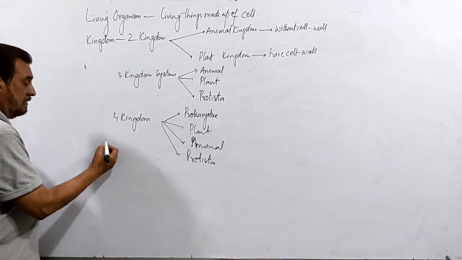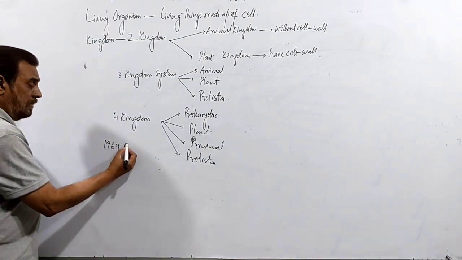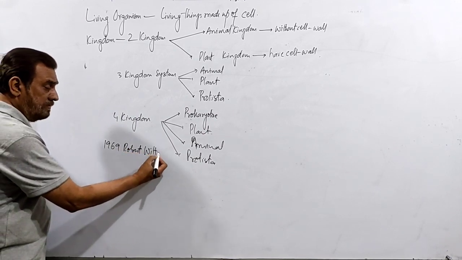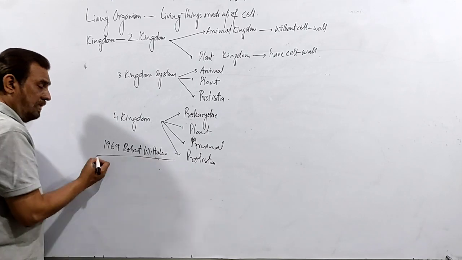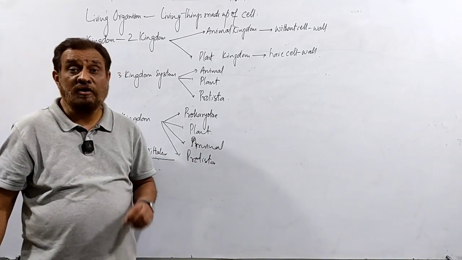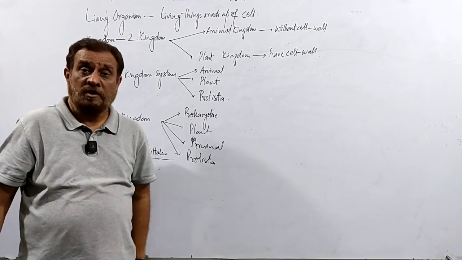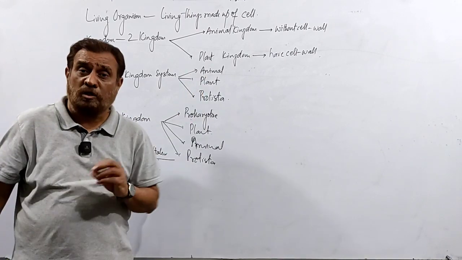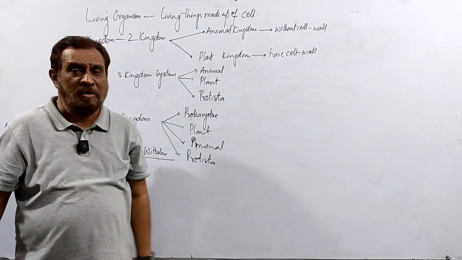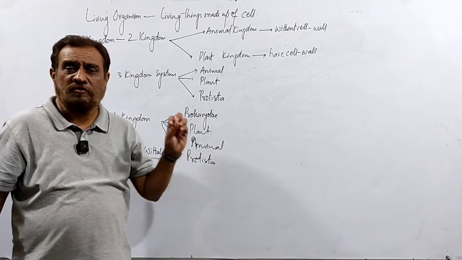But in 1969, the man whose name was Robert Whittaker classified living organisms into five groups. Because the plant kingdom has a group which is called fungi, and the members of this group are not autotrophs.